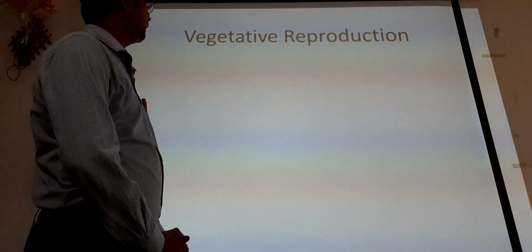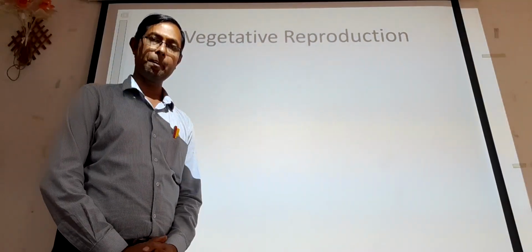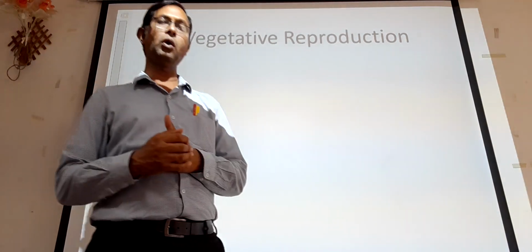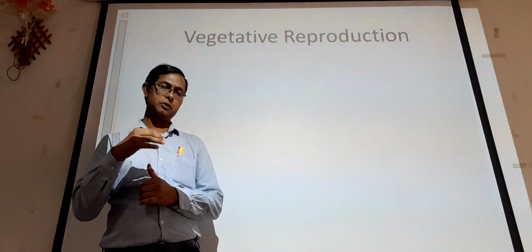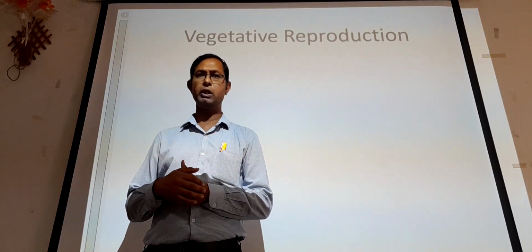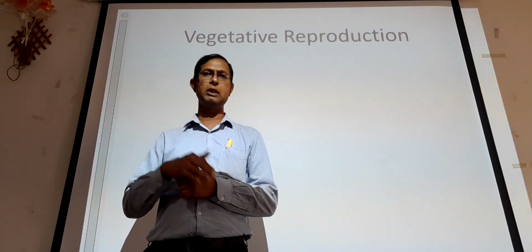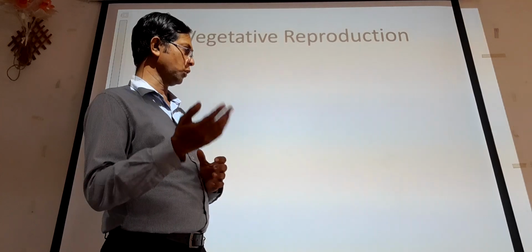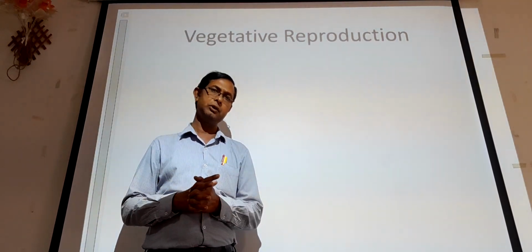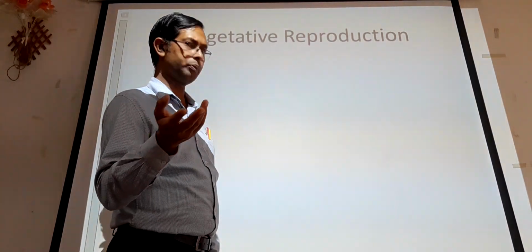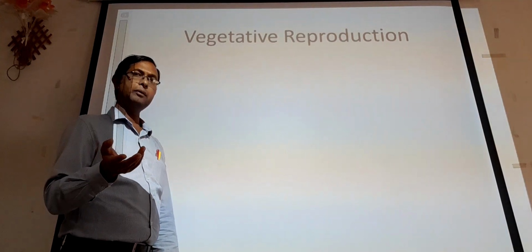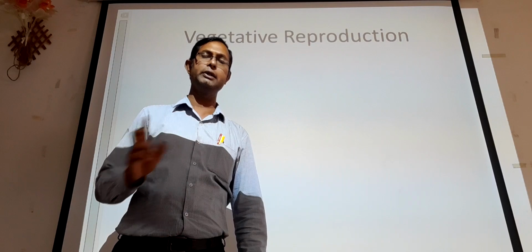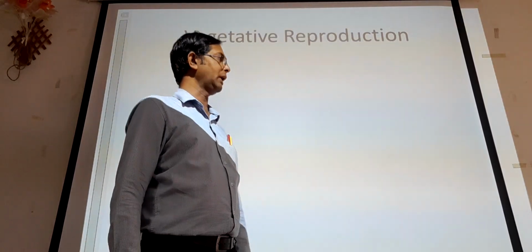Now moving to the next, that is vegetative reproduction. Now we have gone through the thallus, or we can say the gametophytic structure. What is present? There will be a dorsal side and ventral side. Dorsal side shows the presence of sporophytes, and along with that Archegonia and Antheridia are also observed on the dorsal side, whereas on the ventral side there is a presence of rhizoids. These rhizoids are smooth walled rhizoids.